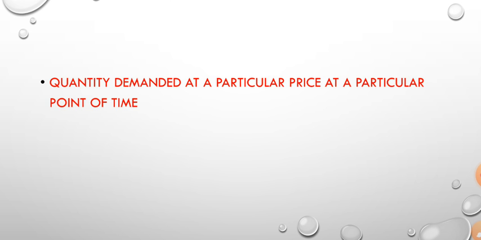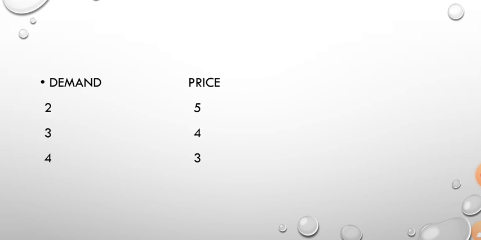Demand always has an inverse relationship with price. When one is rising, the other one is falling, and when one is falling, the other is rising. Because of this inverse relationship you will always find a demand curve which is sloping downwards.